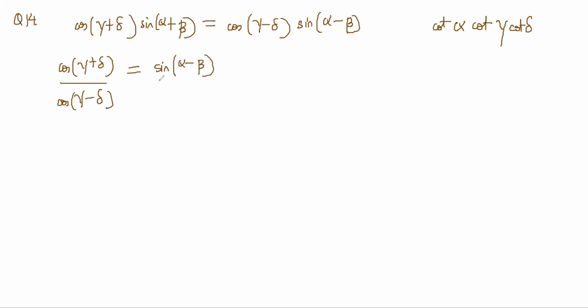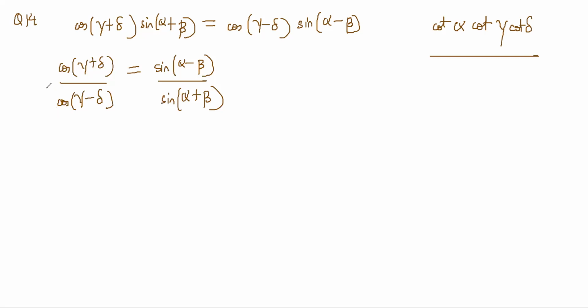But then the answer I'm getting doesn't match with the question. Are you getting something close to this thing? Like I got cot alpha, cot beta is equal to cot delta tan gamma. But then, however I rearrange it, the question is not coming. So let's see.